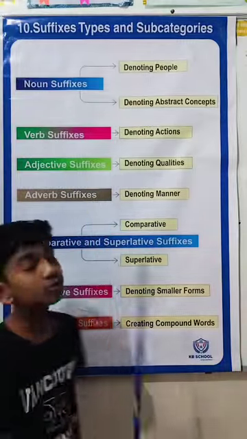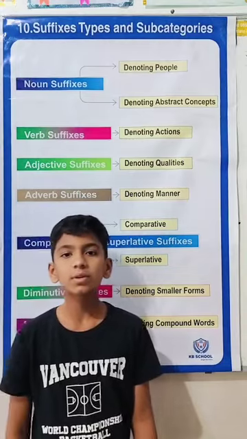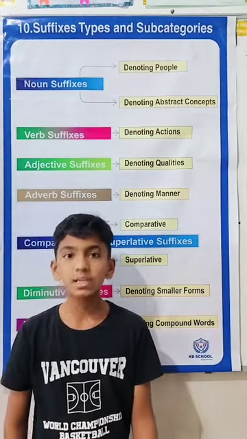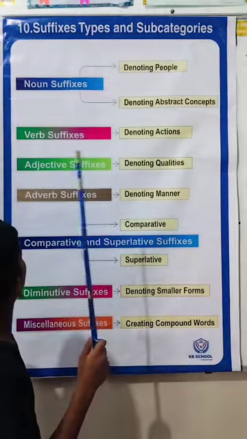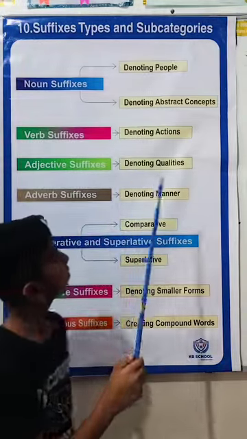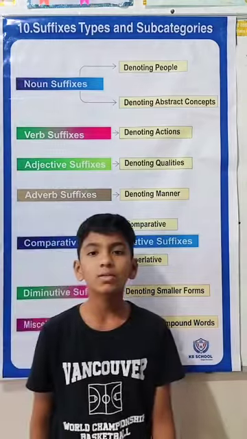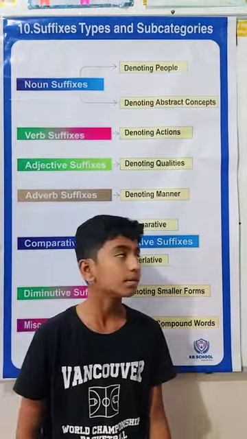Adjective suffix. Adjective suffix is a suffix that modifies an adjective word, and they are further divided into 1 type: denoting qualities. Wisdom and wonder.